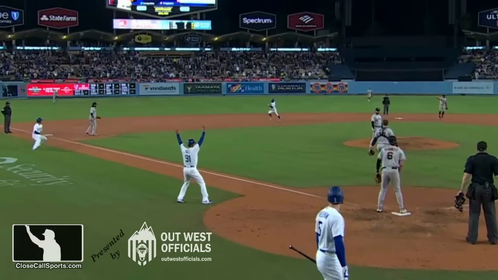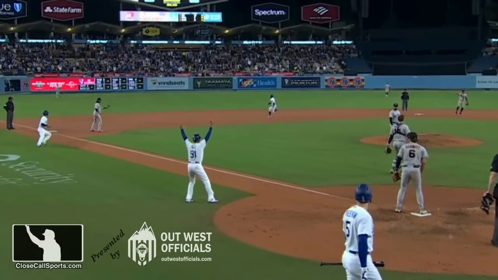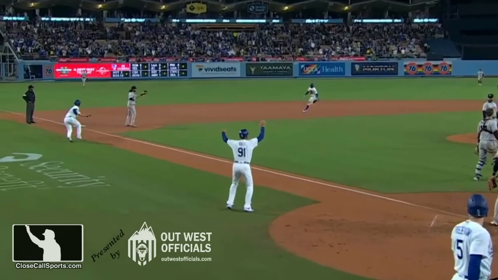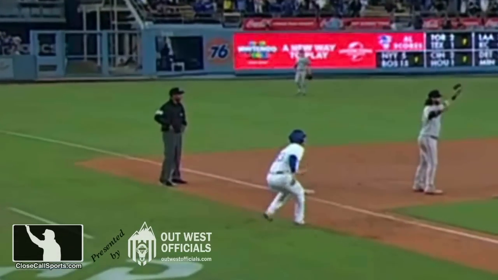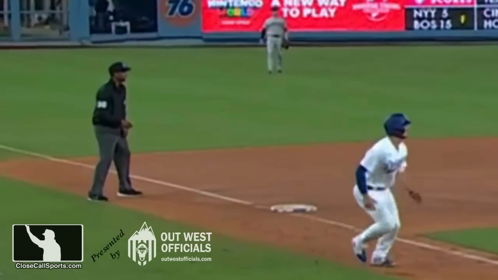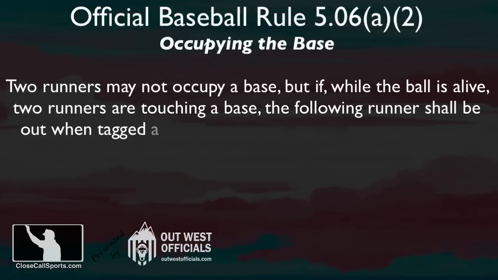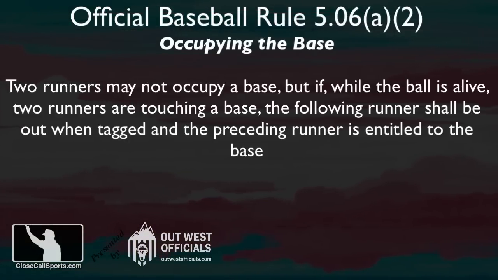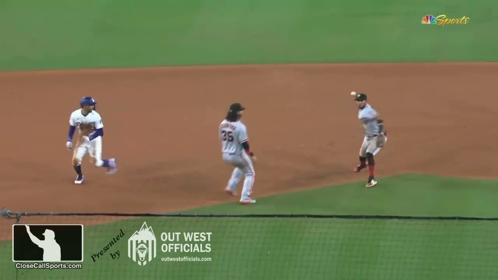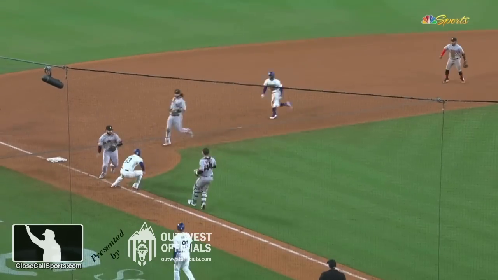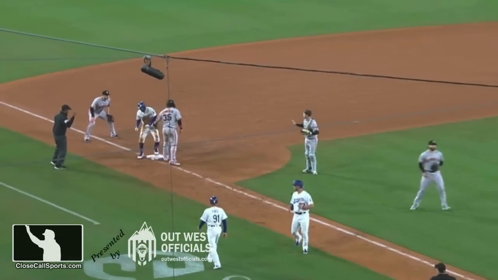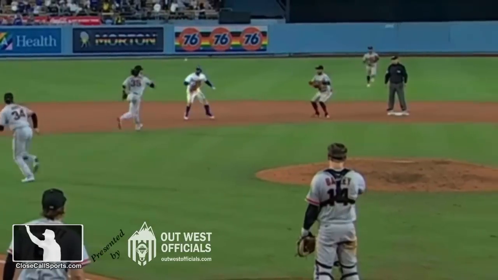Mookie Betts. Lead runner stopping, trail runner continuing, so we're going to have a situation. 3 umpires involved. Moscoso at third base is the pivot. Remember, this is not a force play, so that means that this is going to be the lead runner is entitled to have the base situation if we do end up with 2 runners on the base at the same time. Second base umpire Rackley ready if necessary.